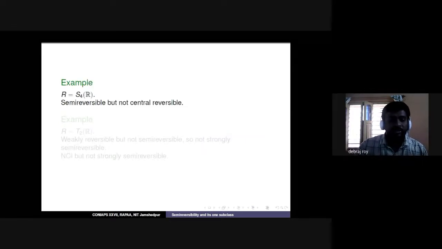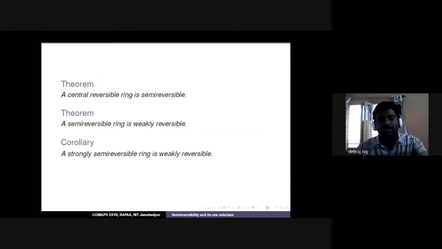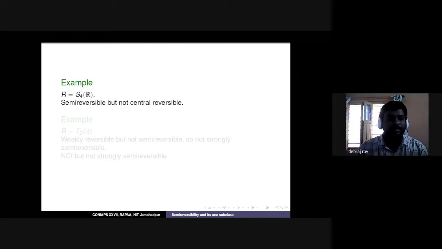And then let's do some examples. Why these examples? Like I just said, something implies something, and something implies something. So what about the converse? Is the converse true or not? To answer these questions, we have some examples. If we consider this ring S4(R), that means all the 4 cross 4 upper triangular matrices such that the diagonal entries are fixed, this is actually a semi-reversible ring, but not central reversible. We proved central reversible implies semi-reversible, but the converse is not true.